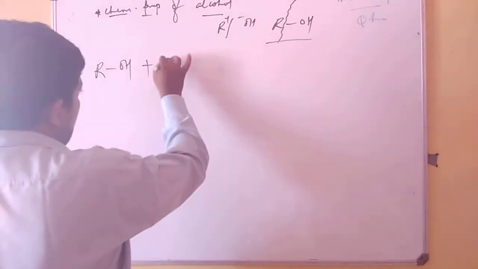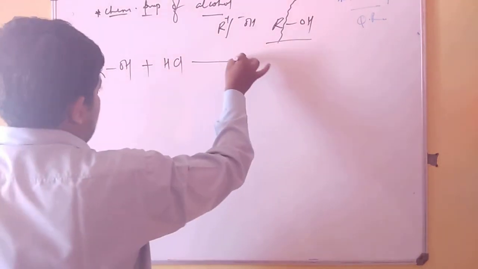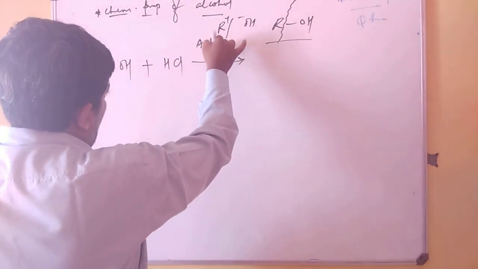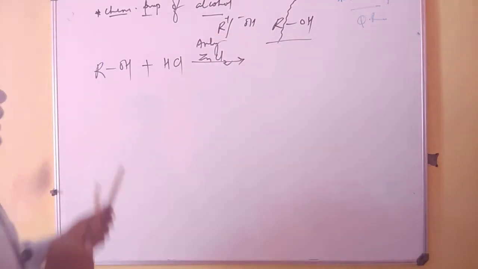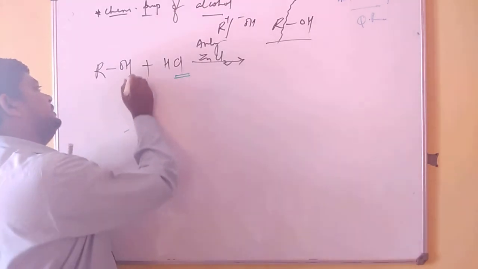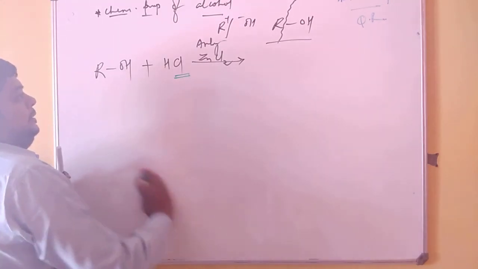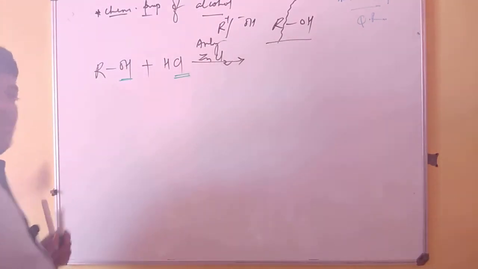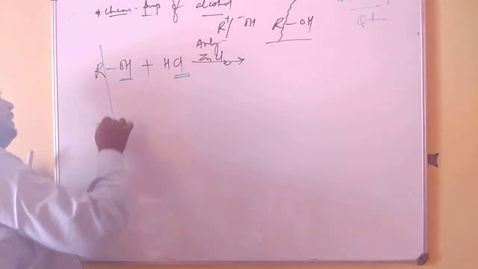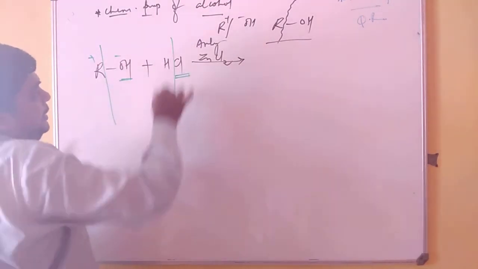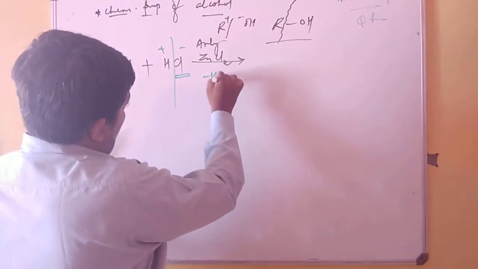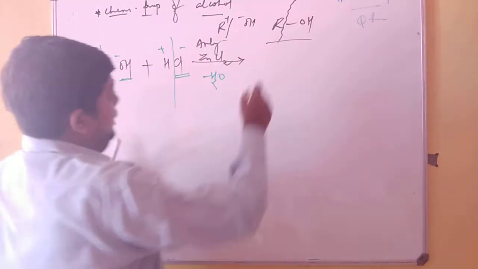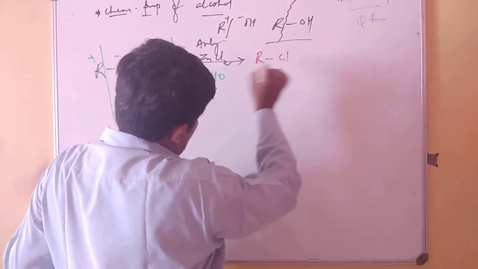ROH reacts with HCl in presence of anhydrous ZnCl2. Very simple. Cl minus, OH minus. We are going to break like this: R plus, OH minus, H plus, Cl minus. So this portion is removed, that is H2O, and you will end up with RCl.